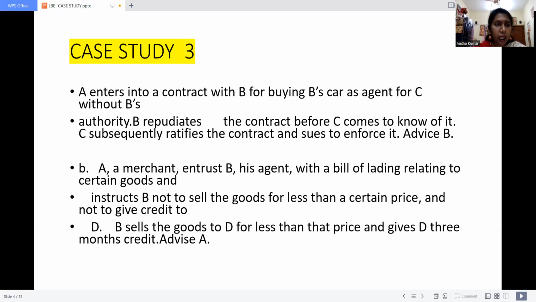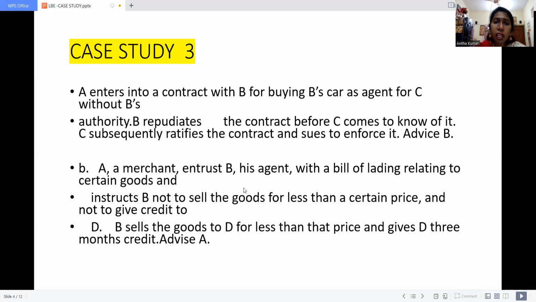Next, case study number 3, point B. A merchant entrusted B, his agent, with a bill of lading relating to certain goods and instructs B not to sell the goods for less than a certain price and not to give credit to D. B sells the goods to D for less than the price and gives D 3 months credit. Advice A. So here the given case is coming under the contract of agency.